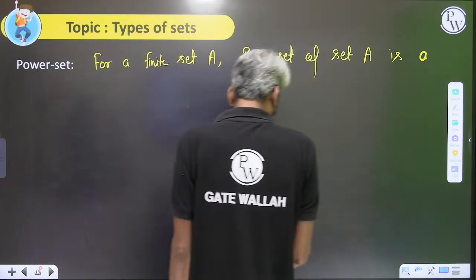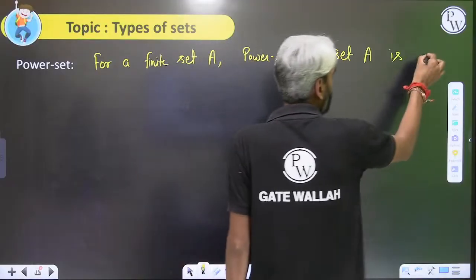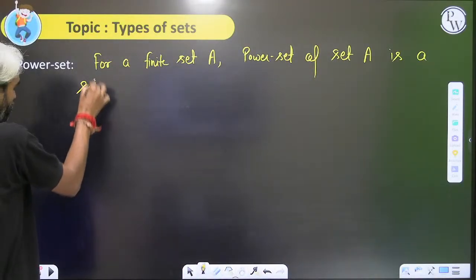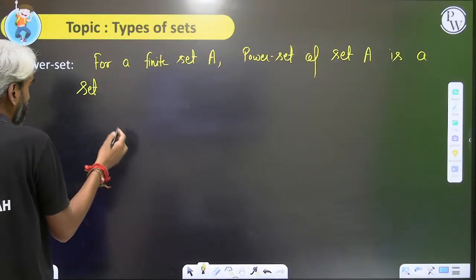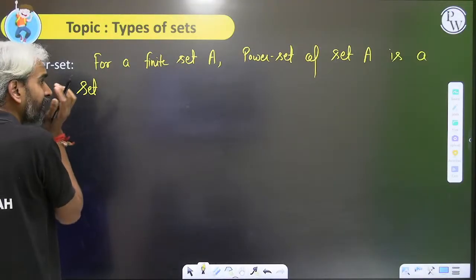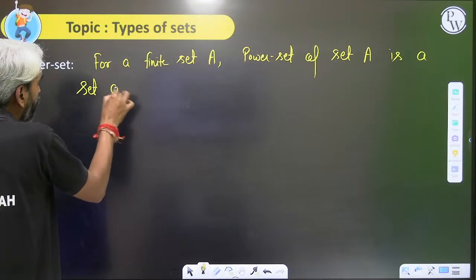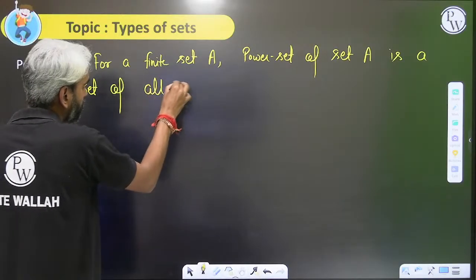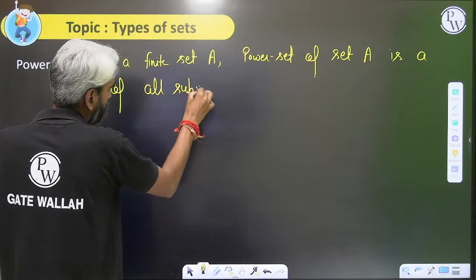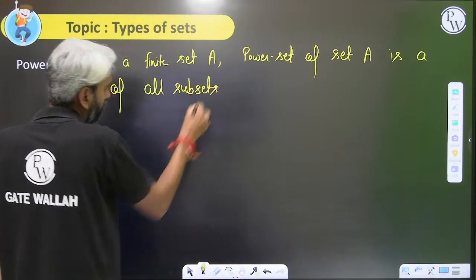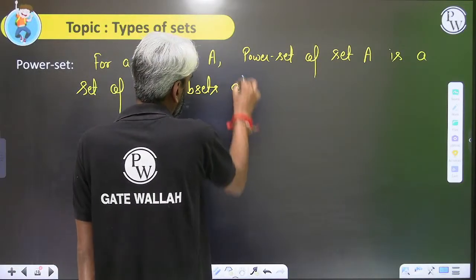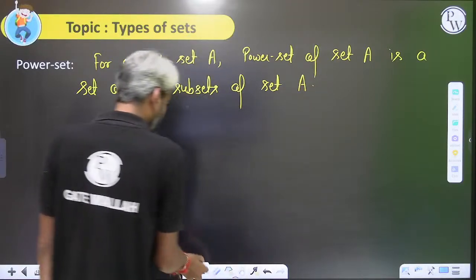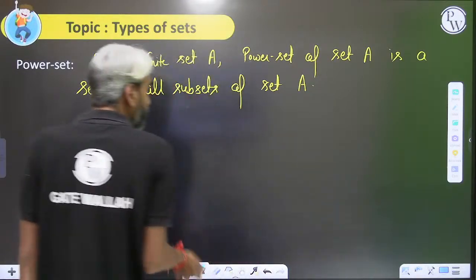What is the power set of set A? The power set of set A is a set, but what type of set? It is the set of all subsets of set A. Sir, how do we denote this?